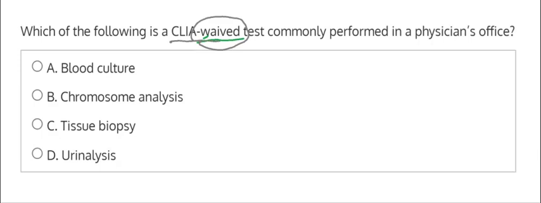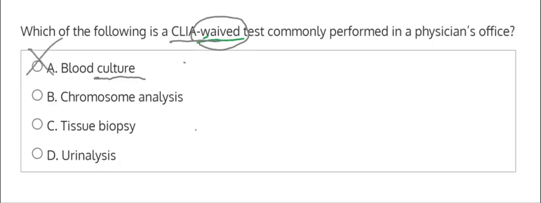Now, looking at the choices, we see a blood culture, a chromosome analysis, a tissue biopsy, and a urine analysis. So we want to see of this list which is the least complex and therefore does not need to have CLIA guidelines and is waived from this testing. Now, anything that has a culture, like a blood culture, urine culture, is more involved and more complicated. We need to find out which bacteria are specifically involved, if there is some sort of infection, and that's a more complicated test and therefore would not be waived by CLIA. So we could eliminate that.